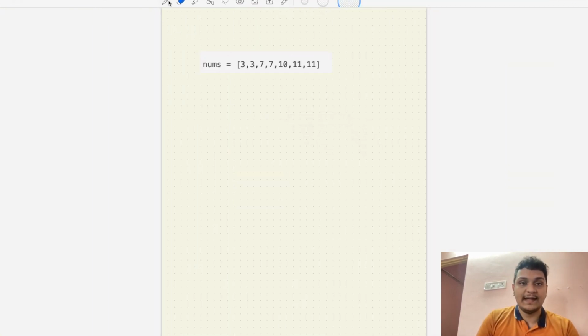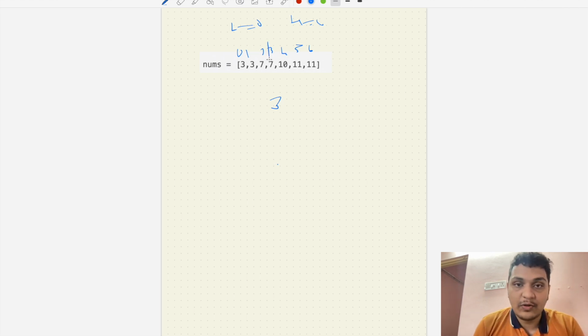First, what we'll do, we will assign this 0, 1, 2, 3, 4, 5 and 6, and it is a sorted array. So how many elements are there? Low is equal to 0 and high is equal to 6. So 0 plus 6 divided by 2 will be equal to 3. So what is 3 here?